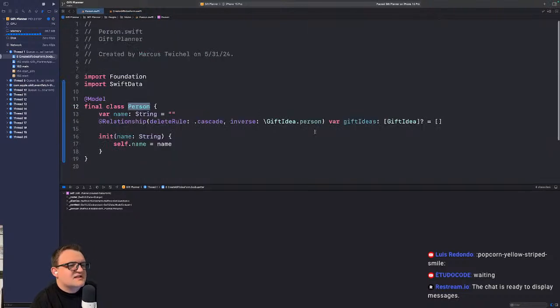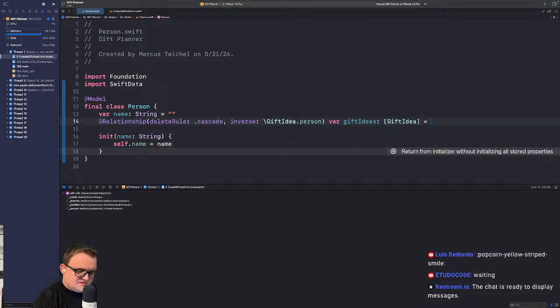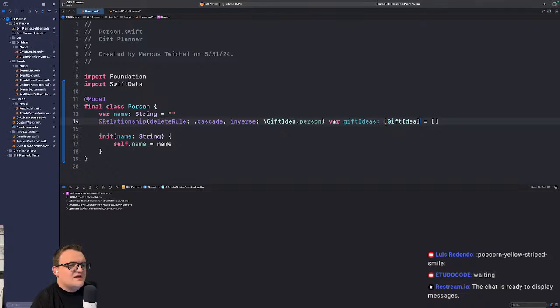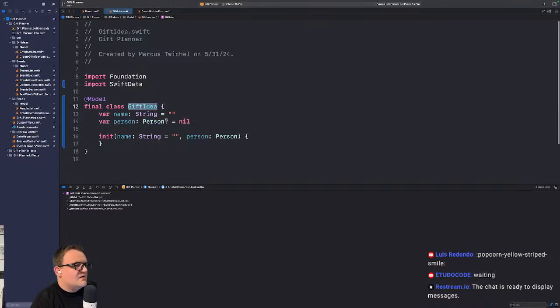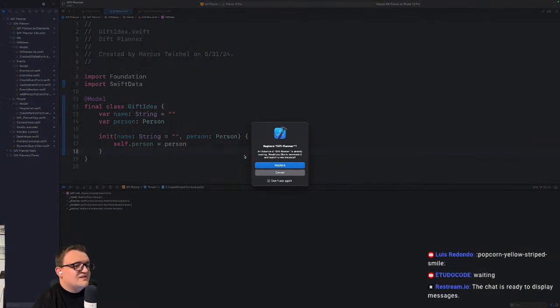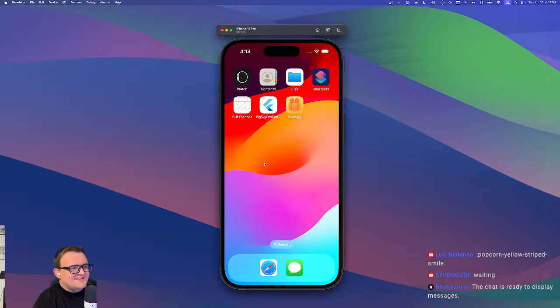I'm going to guess that the changes I made are that this should not be null or nillable. This should not be optional, I think, probably. And then on the same idea here, this should not be nil. That should be required. And then we'll say self.person is person. Now, this is going to kill our CloudKit integration, but it's not working anyway. So we'll see if that's what it needed.